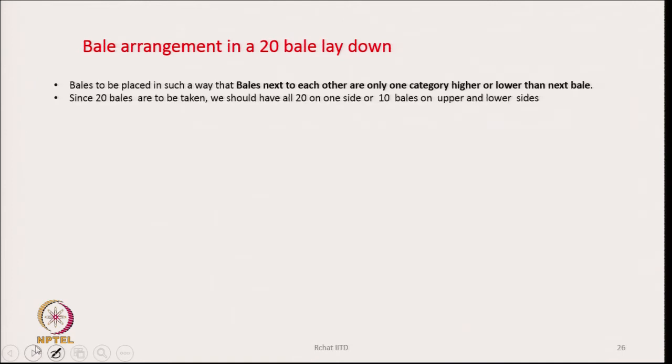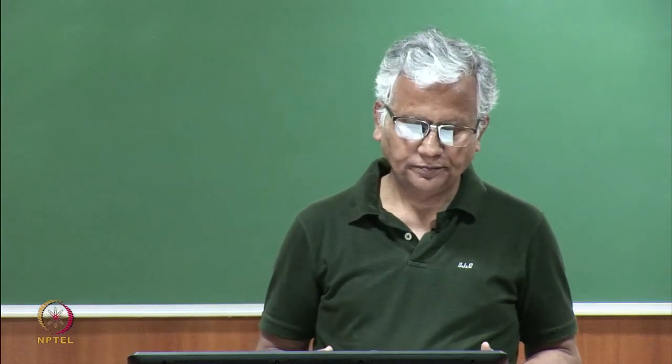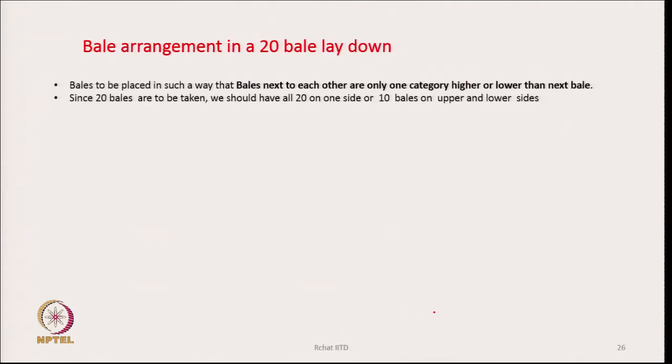Now, after dividing them into groups and subgroups, the question that ultimately will come, how do we place those bales in the blow room when the cotton from the bales will be picked up by a machine. So, let us take the case of a bale arrangement where there are only 20 bales in the laydown.